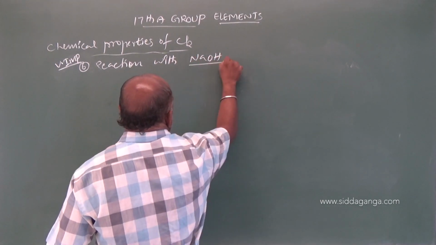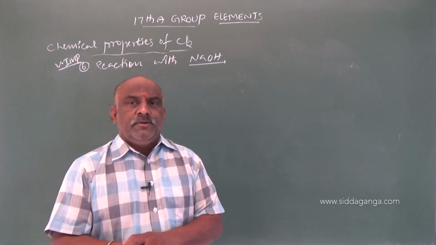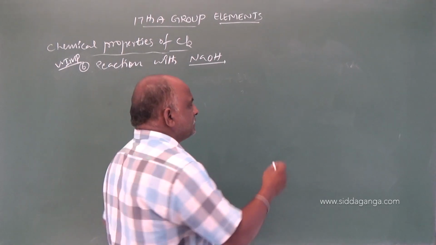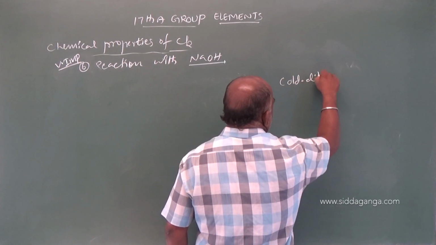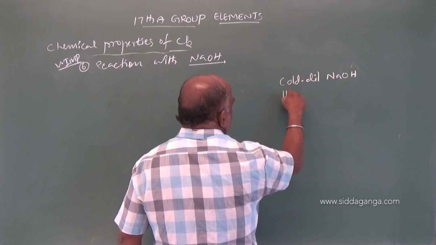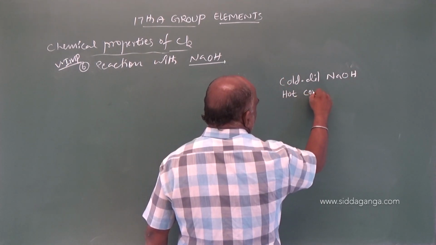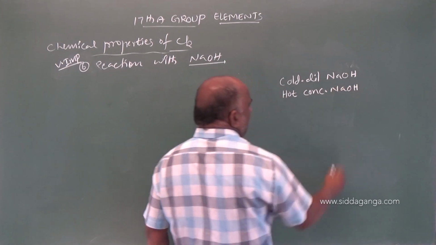Here two types of NaOH will be there. One is cold dilute NaOH. The second one is hot concentrated NaOH.